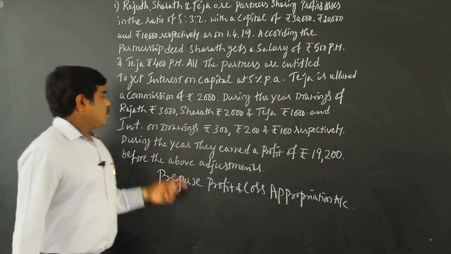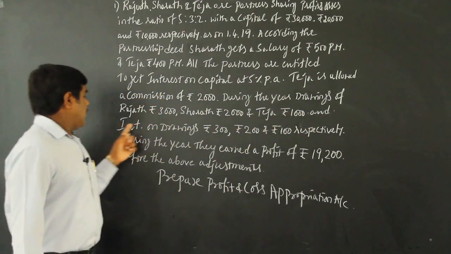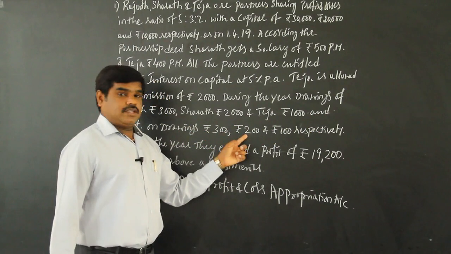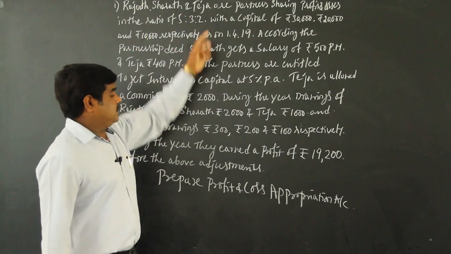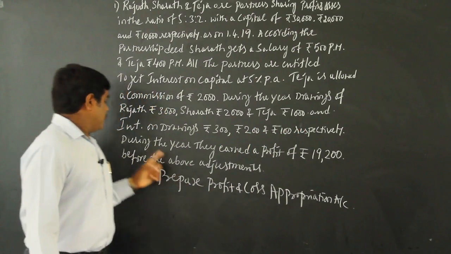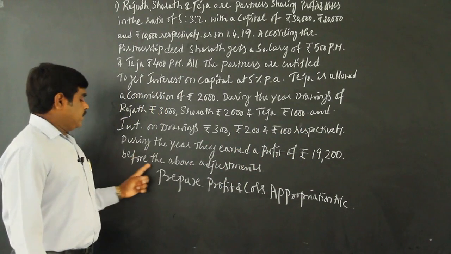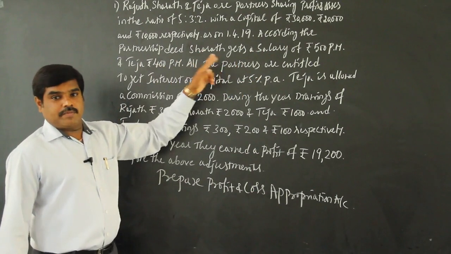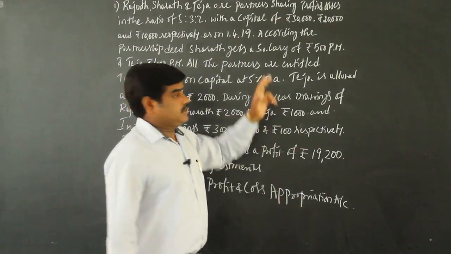During the year, drawings of Rajat 3,000, Sharath 2,000 and Teja rupees 1,000, and interest on drawings, Rajat 300, Sharath 200 and Teja rupees 100 respectively. During the year end, they earned a profit of rupees 19,200 after the above adjustments, meaning salary, commission, interest on capital, interest on drawing. So prepare the profit and loss appropriation account. This is a 6 marks problem.